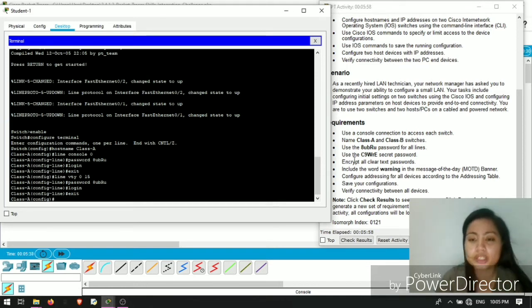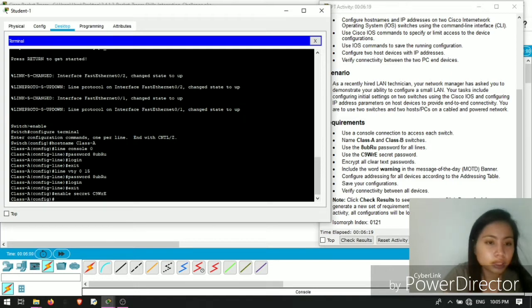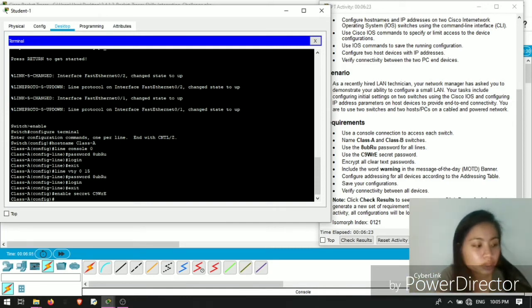We're going to the fourth requirement, which is to use the C9WRE secret password. So enable secret C9WRE, then enter. As you can see, we're done. The next one is encrypt all clear text passwords.